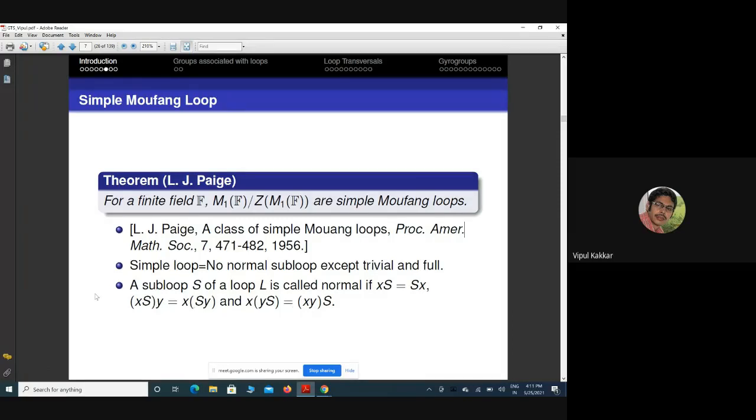One can notice here that if L is a group, these last two conditions are automatically satisfied because of associativity. If L were a group, it means we had associativity, so the last two conditions were automatically satisfied, and only the first thing was needed in the definition. But in the case of a loop, which is not a group, we need three conditions. So a subloop of a loop L is called normal if the left coset is equal to the right coset, and these two extra conditions hold.